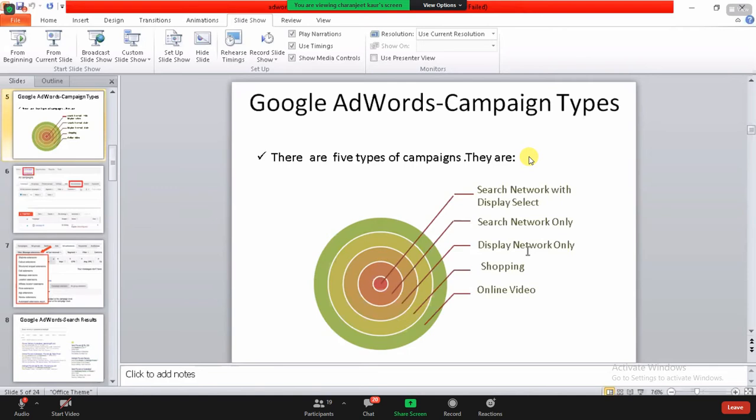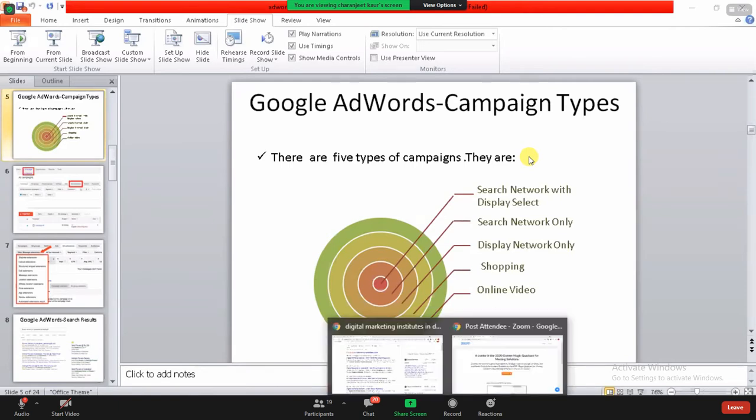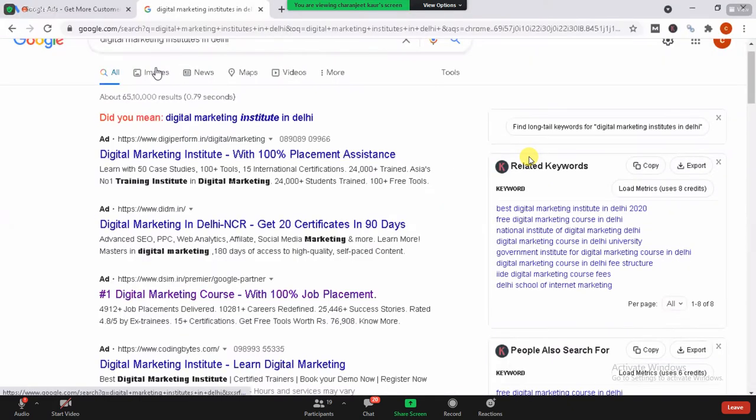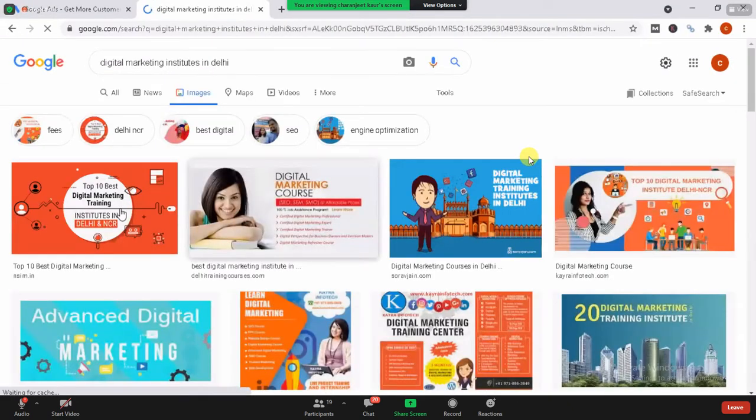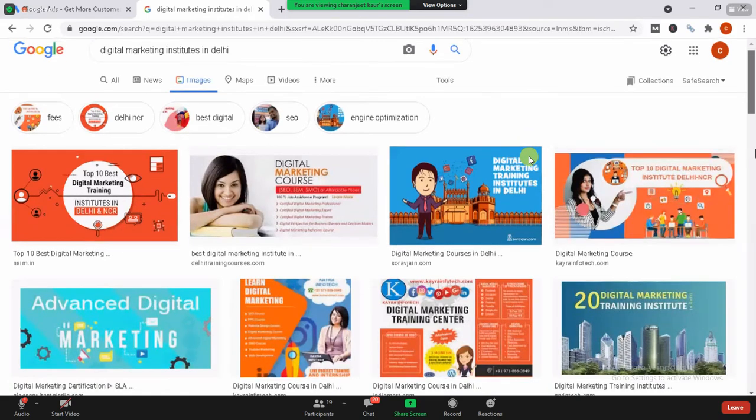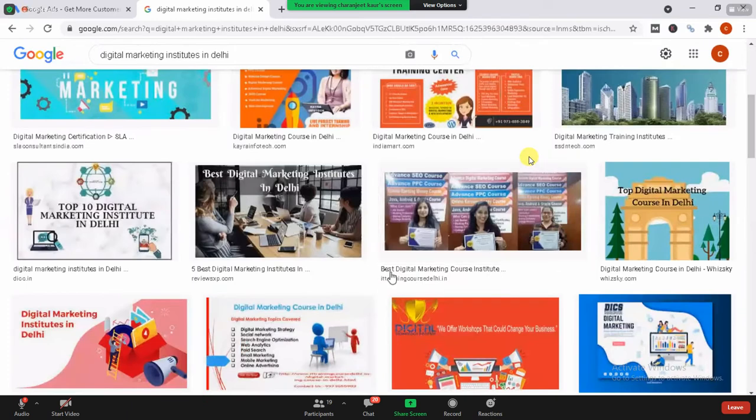If I go to the images section, this is display network only. Google has fetched the information and put it here in the form of display, showing me the images with text.